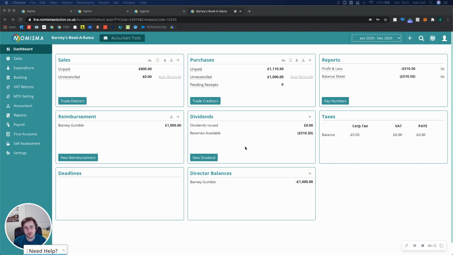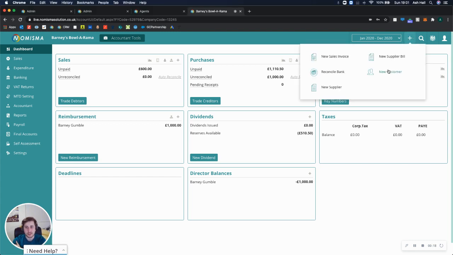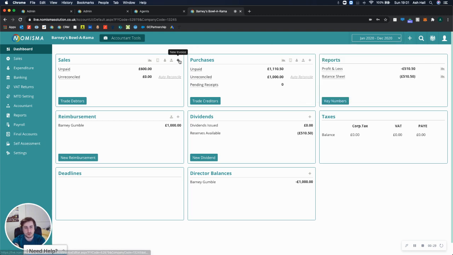Now, there's a few different ways you can create customers. The first is to go up to the top right-hand corner and select the plus button, and you can select new customer here. You'll also note you can raise a sales invoice here as well. But I'm not going to use this, but you can use this at any point in time. Now, on this page as well, you can select the new invoice or new customer. And you can do that from the dashboard.